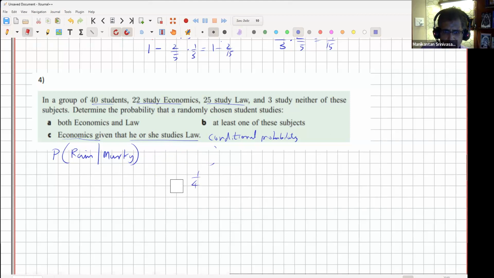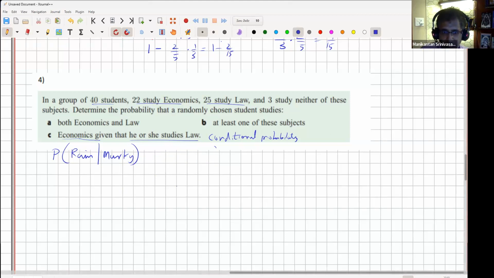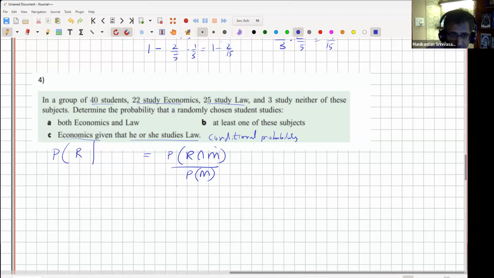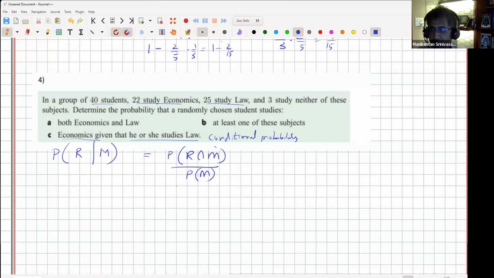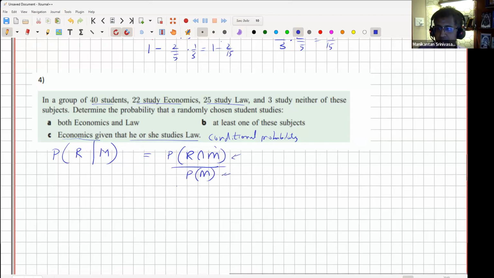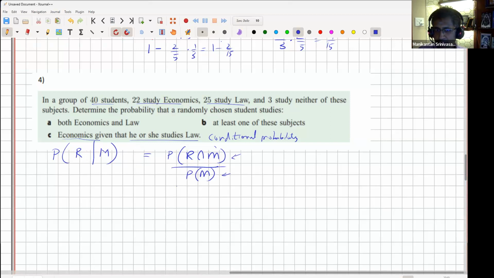So how do I define conditional probability? The probability of rain given murky is the probability that it's rain and murky, divided by the probability that it's murky. This is denoted as R given M. The bar is like your division sign, right? R given M means you already know M has occurred. It's already murky, therefore you divide by it. So the probability is going to be higher. It'll be rain and murky, divided by murkiness. So using that, let's do the C part. Anyone has an answer for C?